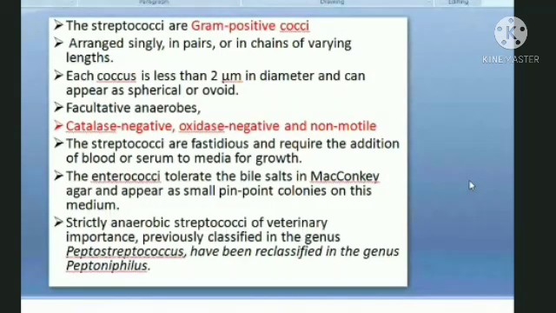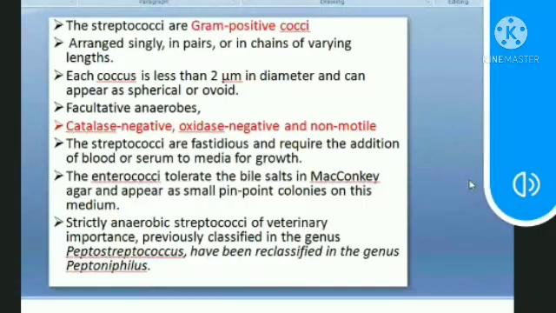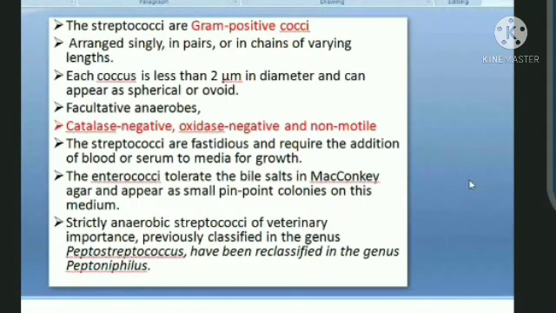Another is the Enterococcus genus, which comes under this group of Streptococci. As the name suggests, entero means something to do with enteric pathogens. They are enteric pathogens, found in your gut or digestive tract, right?